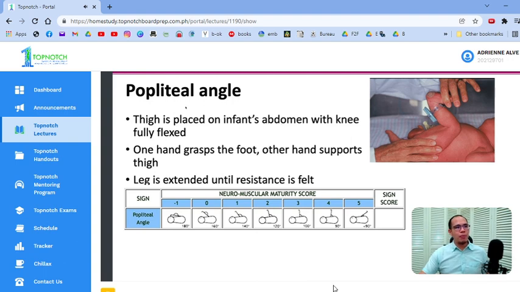Okay, how do you check for the popliteal angle? First, you place the thigh on the infant's abdomen with the knee fully flexed. Fully flexed. So ilalagay mo yung thigh, ididikit mo siya sa abdomen ng bata, and yung knee niya fully flexed, so nakatupi. With the knee fully flexed, so nakatupi pa yan.